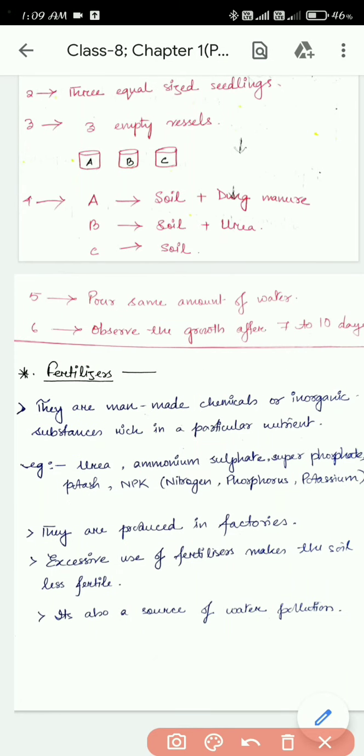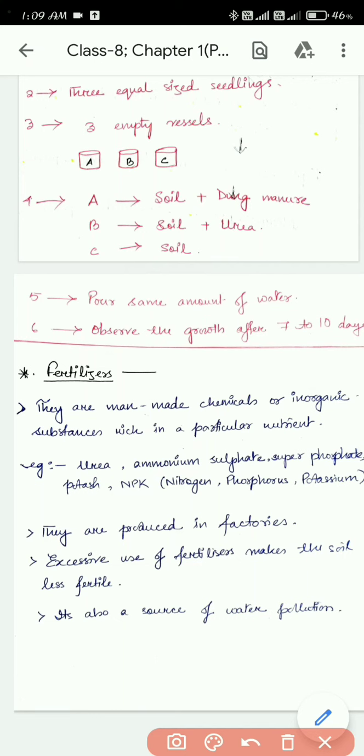What will happen if you pour the water and immediately the soil gets dried up? It's not good for the plant. If you have plants at home, you might know this problem. Sometimes you pour the water and immediately the water is soaked and the plant gets dried up. So this water holding capacity of the soil is very important.